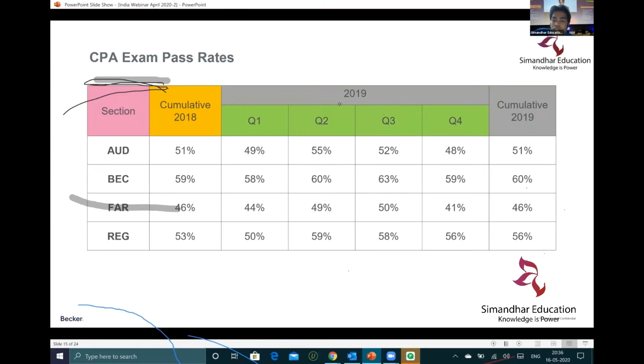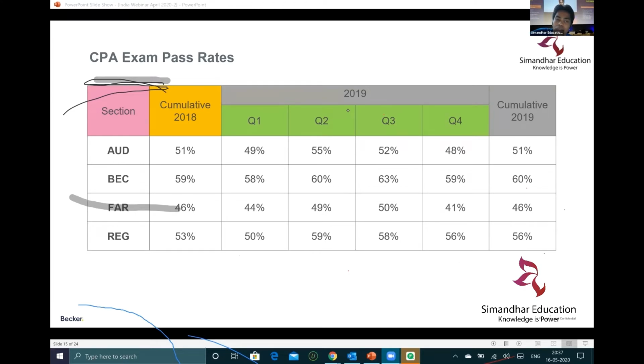I would say regulation is also tough, but just for understanding's sake, it is a little tough. While passing, we have seen a lot of people passing in reg, but not in FAR, because FAR is very extensive. It is not like 1 or 2 chapters. There are a lot of modules in financial accounting and reporting. On that basis, FAR is a voluminous section, and that's why it takes a lot of time to complete FAR as well.